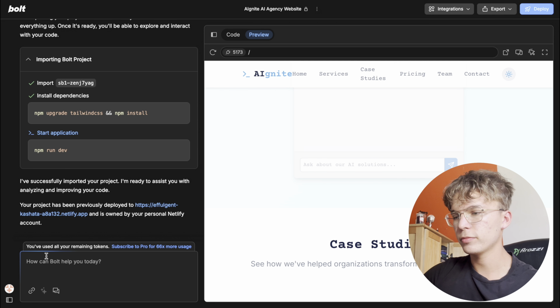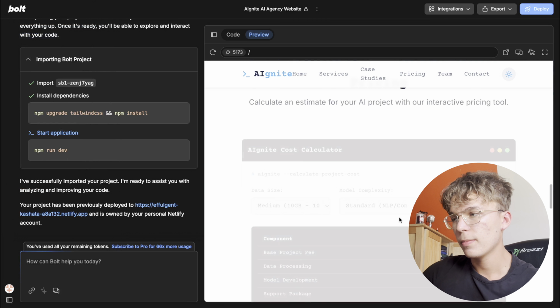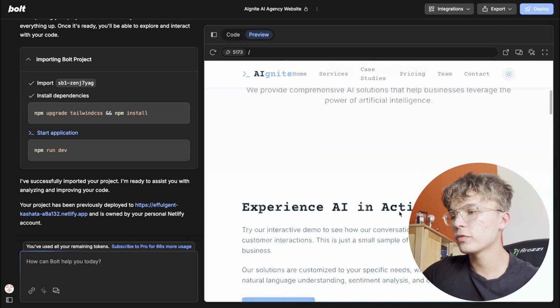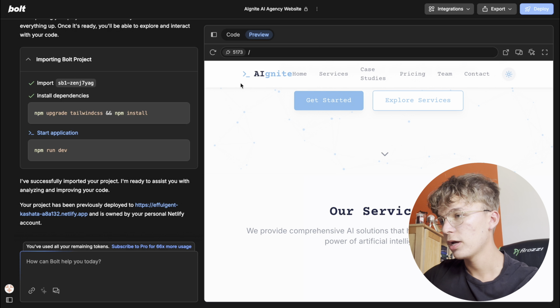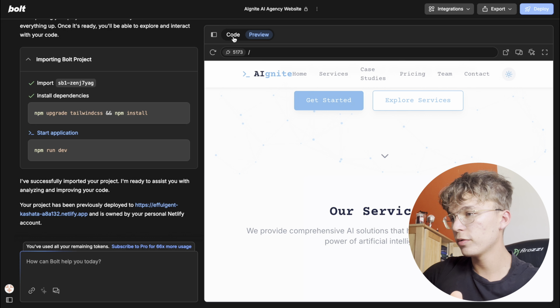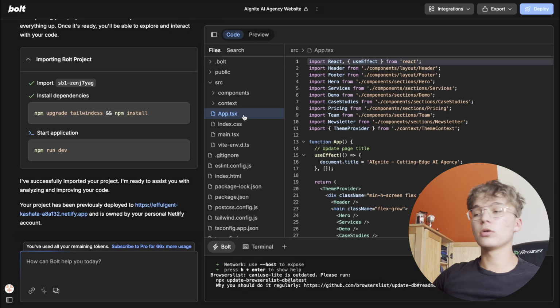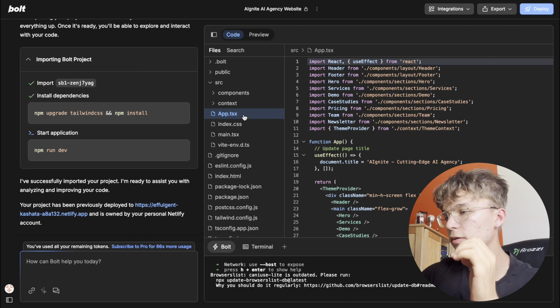You can only type a prompt here and it will create you a beautiful website. But what if you want to create something on your own, or you want to actually understand it, or you want to move the file somewhere or get it to your clients or something? You go here to this code and boom, now you're lost because you don't know anything about code.